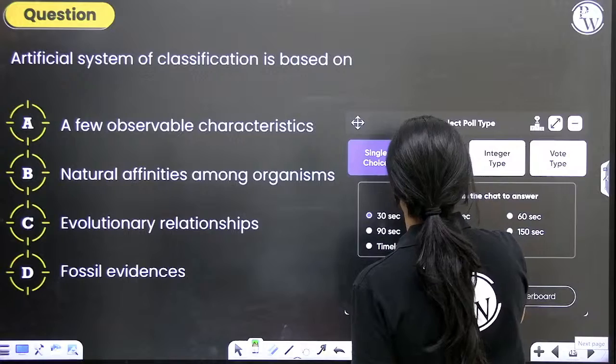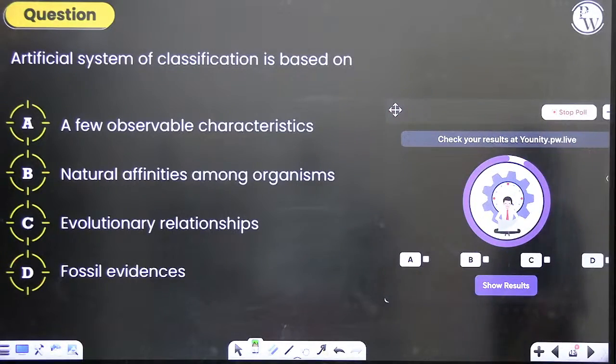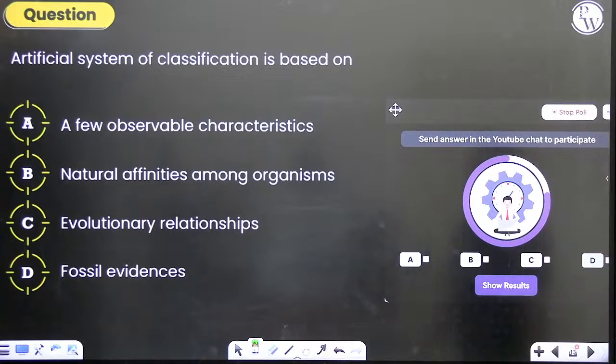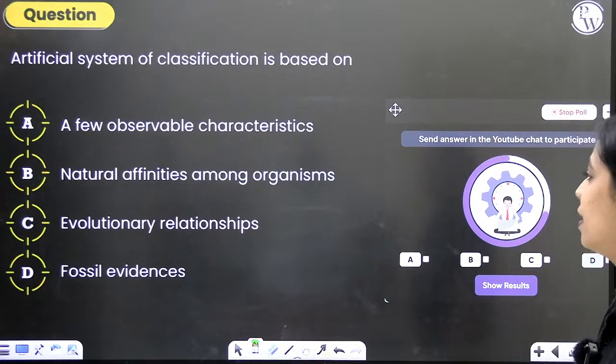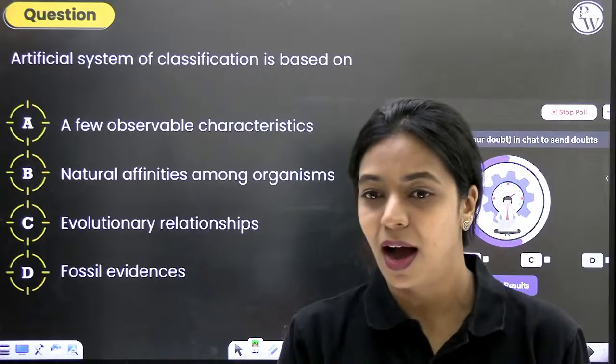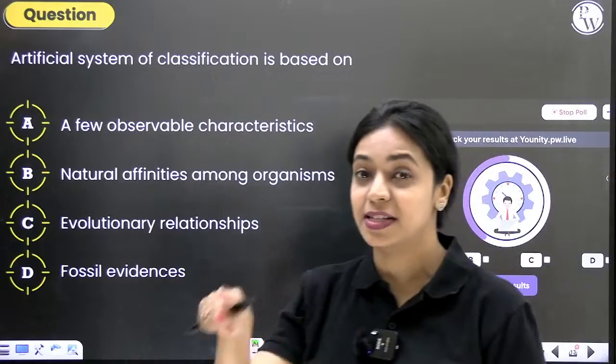Again, I'll give you like 30 seconds. Very direct question. Artificial system of classification is based on few observable characters, natural affinities among organisms, evolutionary relationships, or fossil evidence. Artificial system is the first one. Remember, A is the first alphabet.